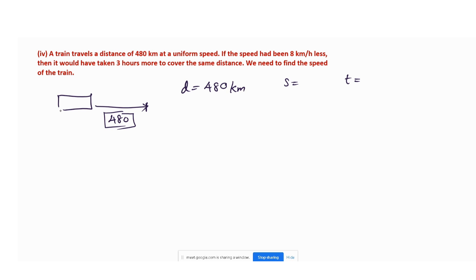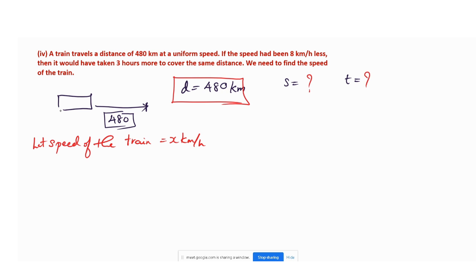So while solving this, first we have to write down the speed. Let speed of the train be x km per hour. That is the first step what we have to do. Understood? Yes. So next, what have they given for us? That is the distance they have given. They have not given the speed. They have not given the time. Remember that. Most importantly, time is also not given.